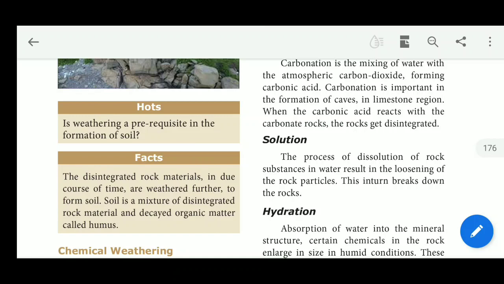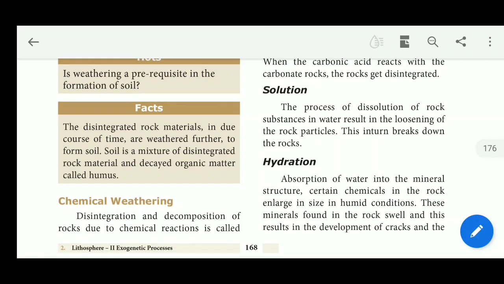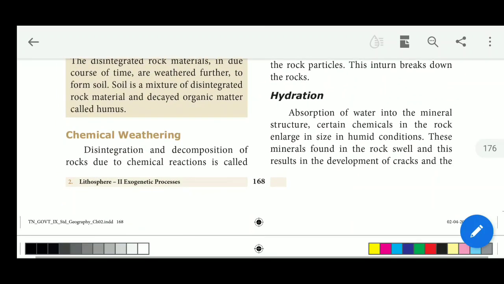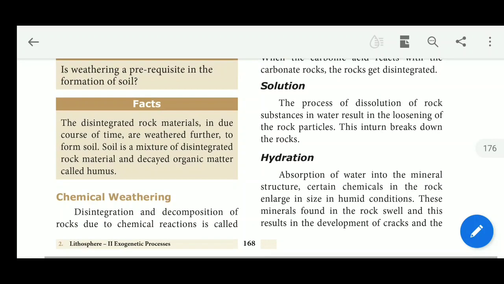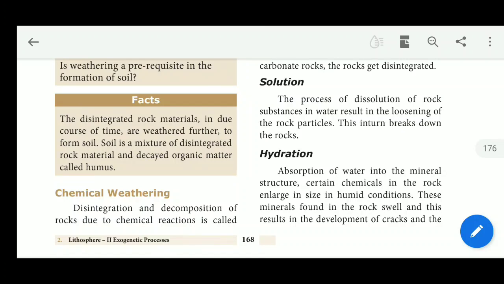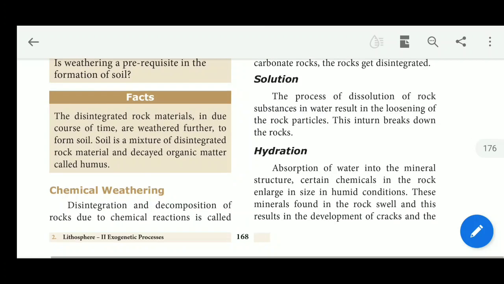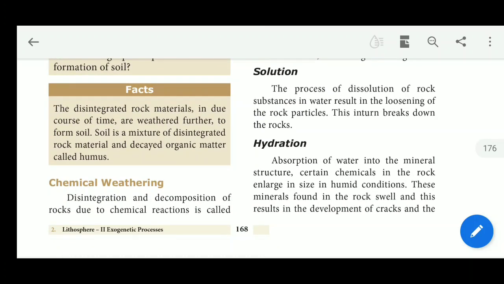Another one, the solution. What is meant by the solution? The process of dissolution of rock substance in water results in the loosening of the rock particles. This in turn breaks down the rock. Here the solution is the process of dissolution. So earth has all the materials we know. Among the earth materials, that means the rocks, some kinds of rocks are soluble in water. This is called dissolution.